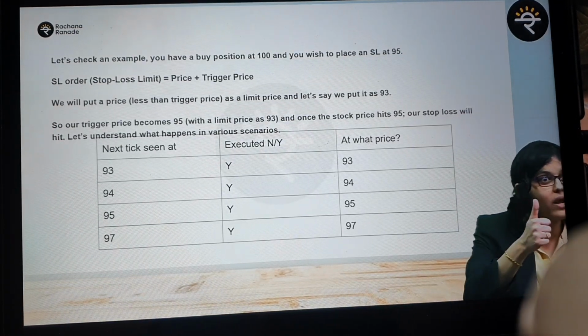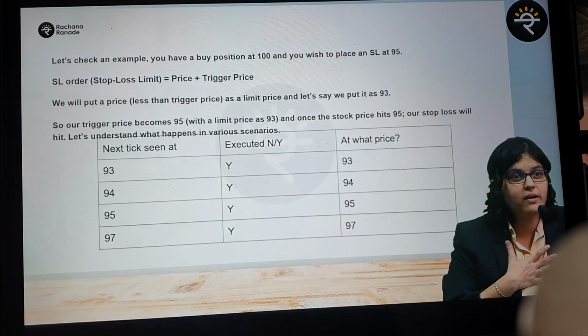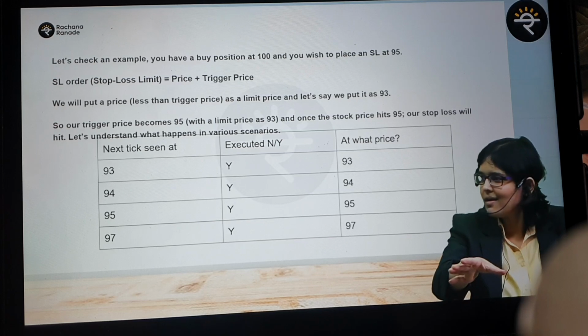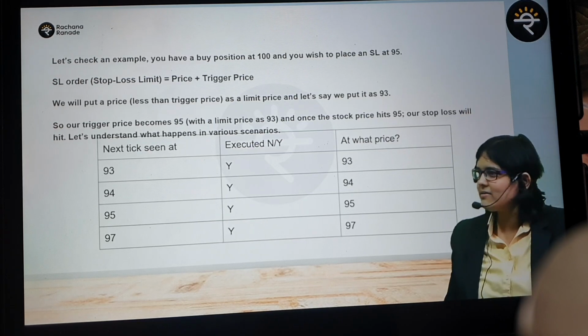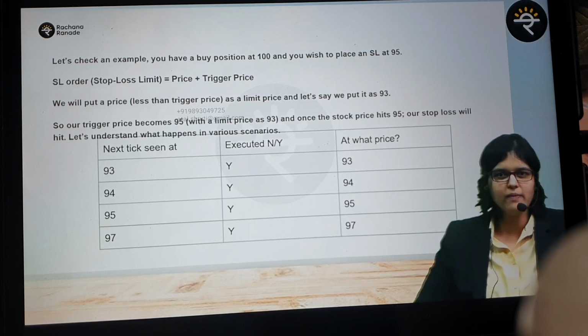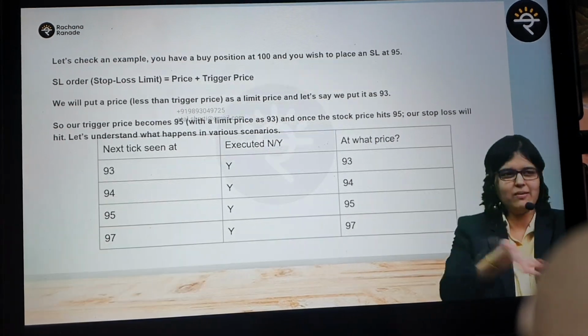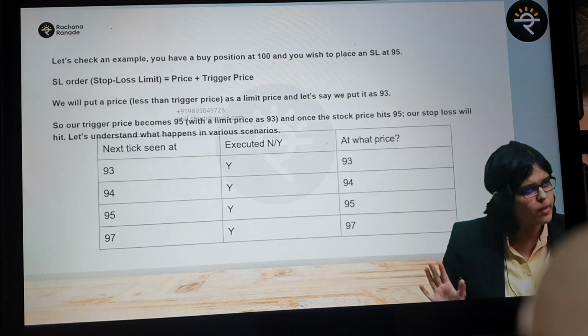So what is the thumb rule in case of volatile market? Stop loss market order has to be placed. Can it lead to a little bit more loss than you had expected? A little bit more is okay. It could go down from 100 to 95 to 70 also. So if you want to write down this thumb rule: in volatile markets, what kind of stop loss would you want to put? Stop loss market. But when it's not too volatile, a little bit, 5 rupees here or there, it's okay. Then you can go ahead and place a stop loss limit order.